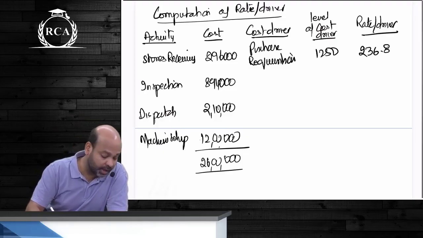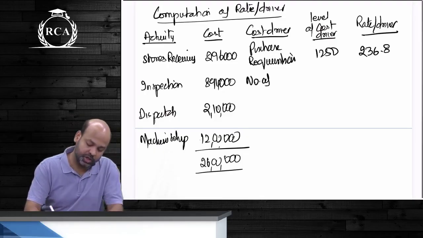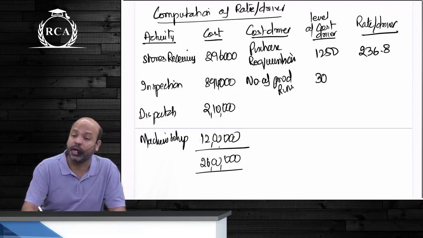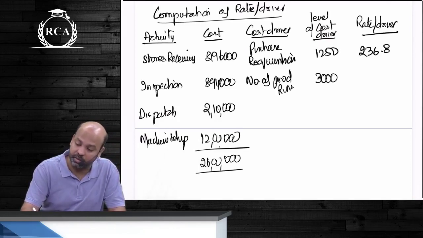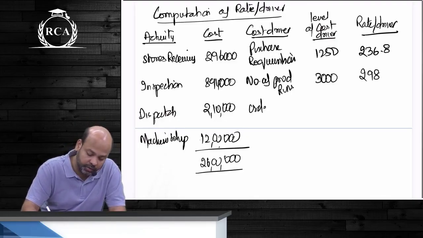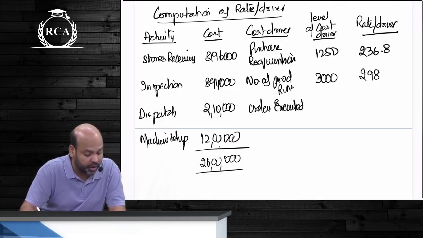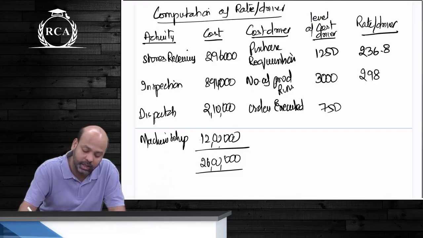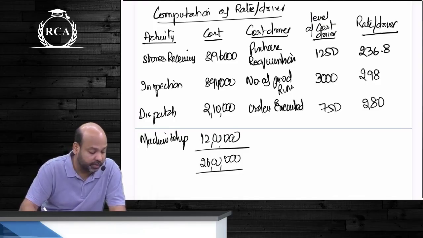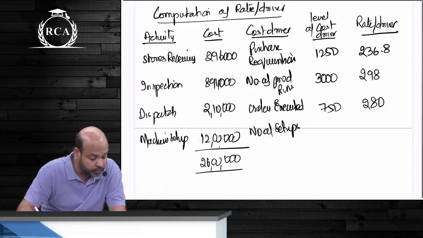236.8. Second वाले के लिए बेटा inspection के लिए the cost driver is given as number of production runs. The total number of production runs, guys, will be, you will write 8,94,000 divided by 3,000. Dispatch के लिए बेटा it says orders executed. Orders executed, guys, total orders executed कितने बेटा? 2,10,000 divided by 750. 280. Machine setup में बेटा we have number of setups, कितने?